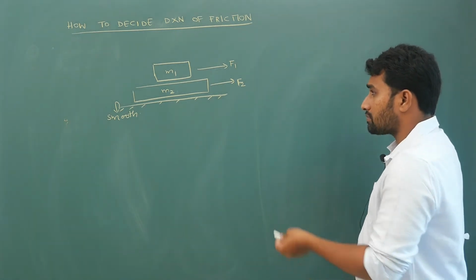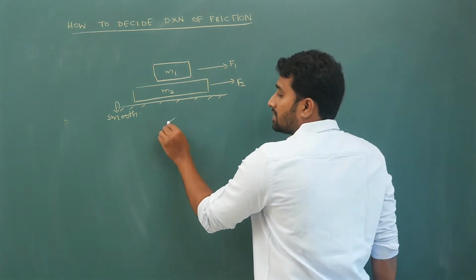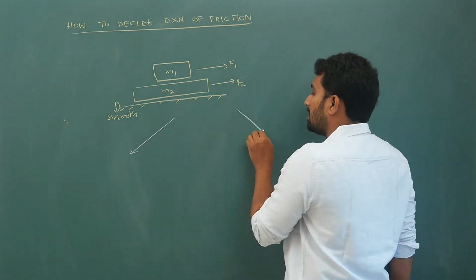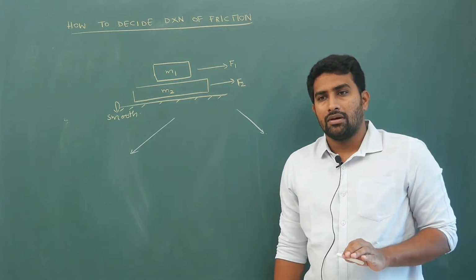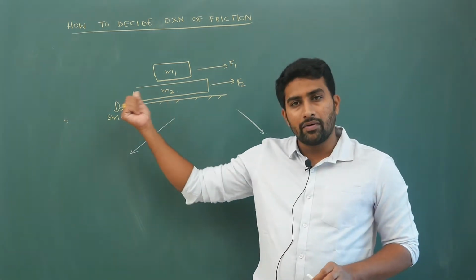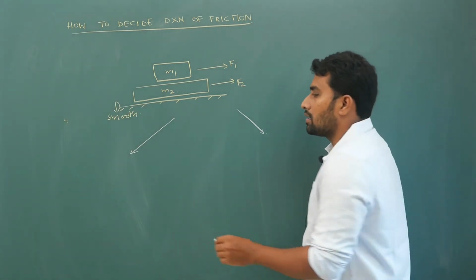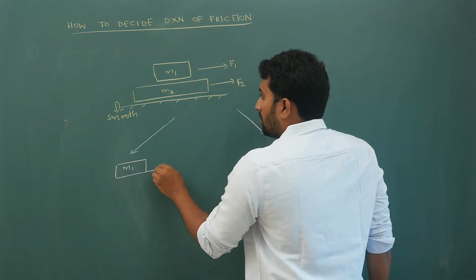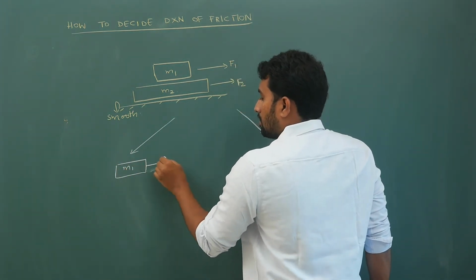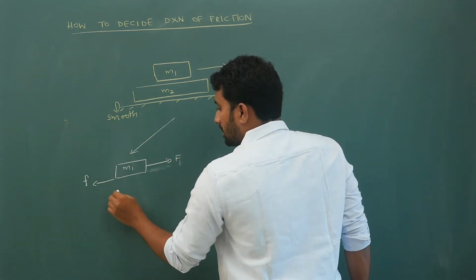Now here, if you look at this scenario, two possibilities are there. One possibility is friction can act backwards on the top block and forward on the bottom block. So one possibility is, on M1, this F1 is acting this way, friction could act backwards.